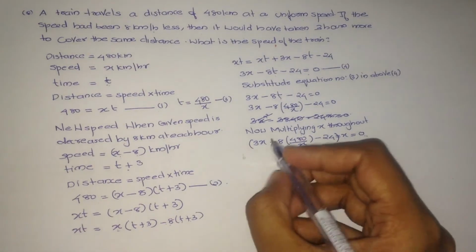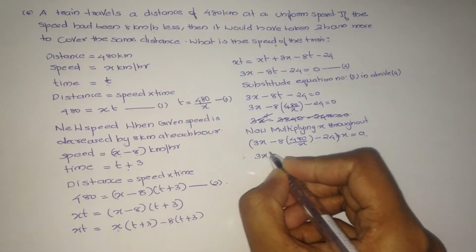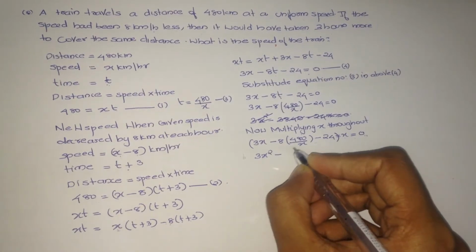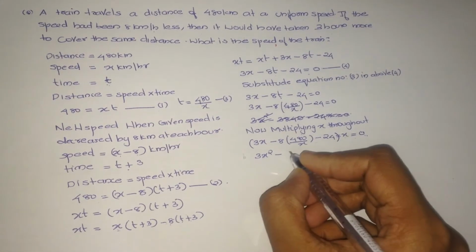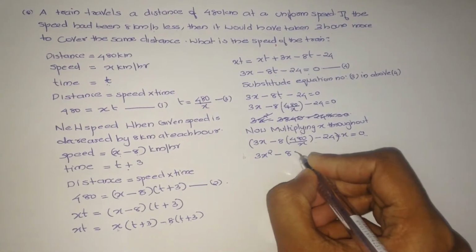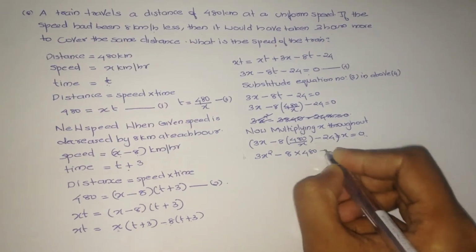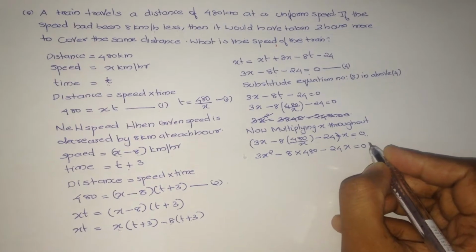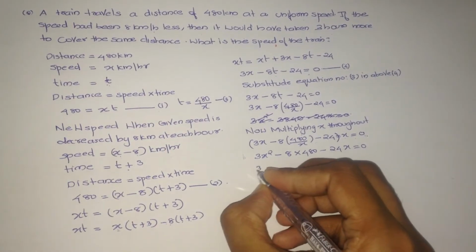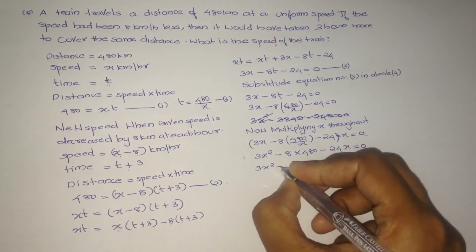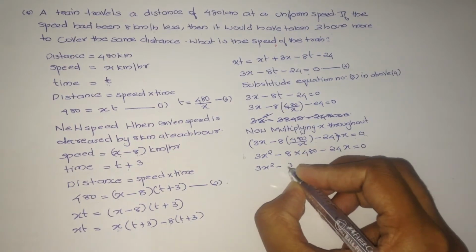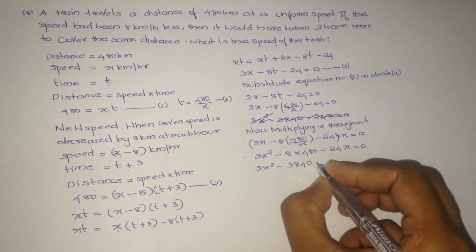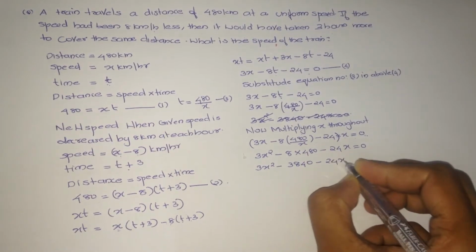Now we can write this as 3x square minus, this x and x cancel, therefore 8 into 480 minus 24x equals 0. Now we can write 3x square minus 3840 minus 24x equals 0.